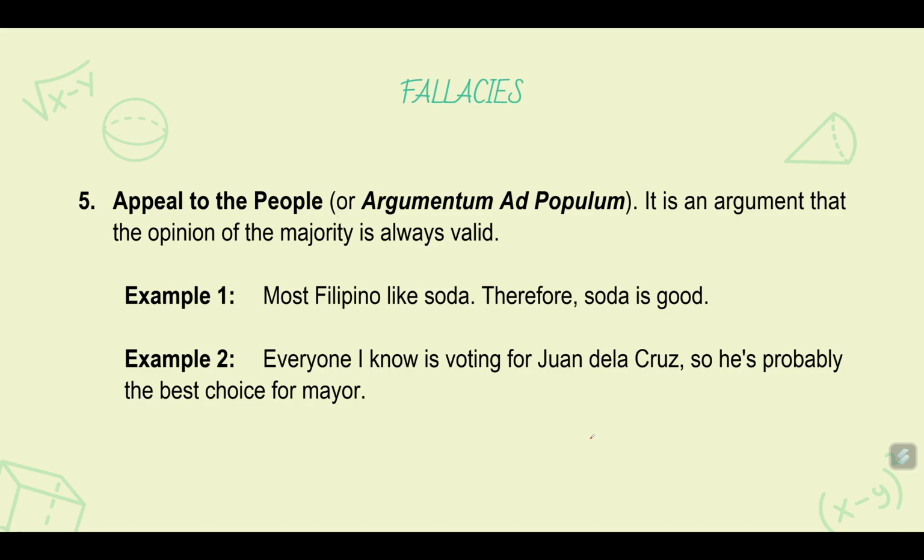Example number 2. Everyone I know is voting for Juan de la Cruz. So he's probably the best choice for mayor. Now, not because everyone is voting for Juan de la Cruz, he is the best choice for mayor. This is not always true. It could be the case that they vote for Juan de la Cruz because Juan de la Cruz gave them money, right? Or gave them favors, which is, in fact, very common here in our country. Okay?